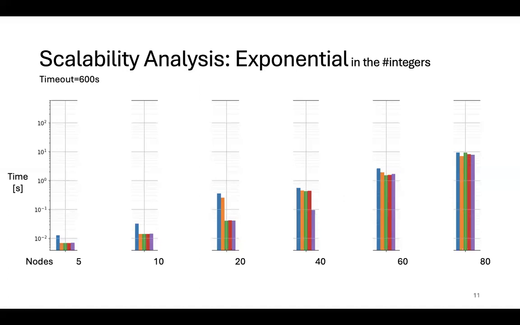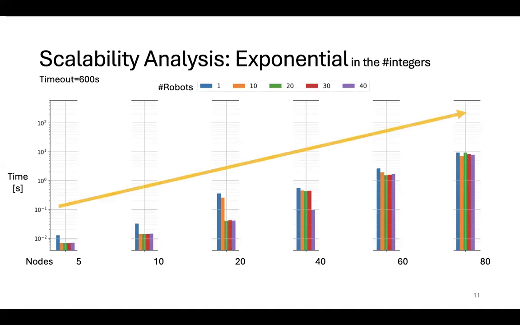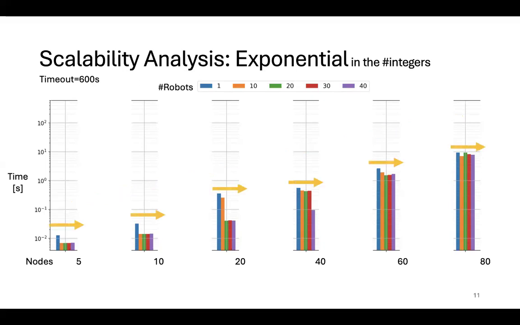To test the scalability of the approach, we run a benchmark by varying the number of nodes. The x-axis represents the nodes, and the y-axis represents the time. Color corresponds to the different number of agents. As the number of nodes increases, the complexity increases, as MILP is exponential in the number of integers, or in this case, edges. However, the time complexity did not increase as the number of robots increased.